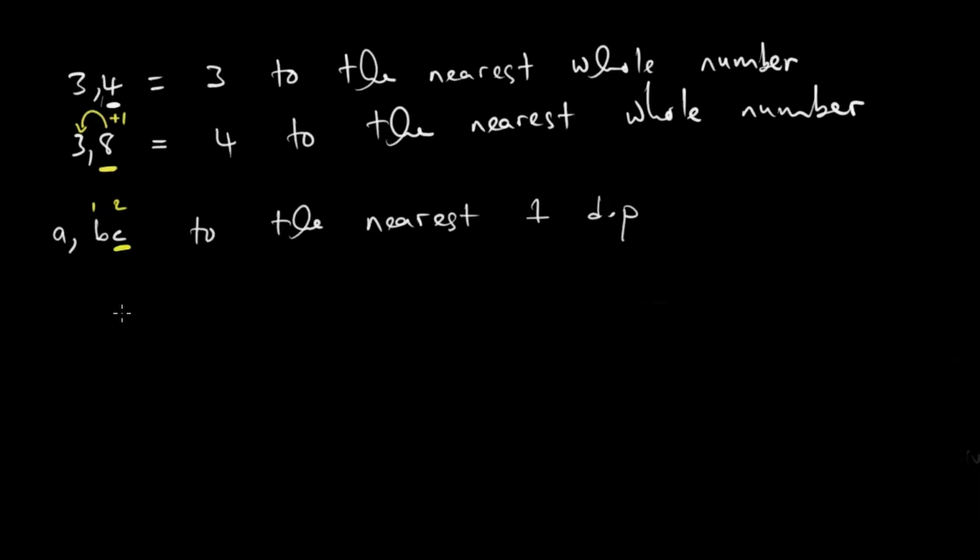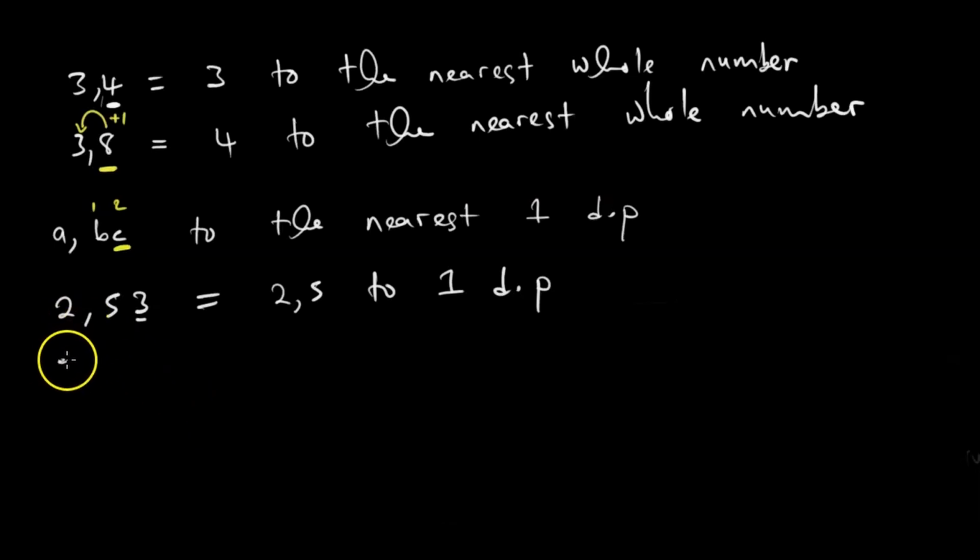Now, if we want to look at some examples, say we have 2.53 to 1 decimal place, we look at the 3 here. It does not have a rounding off effect. It means it's just 2.5 to 1 dp. dp is just to shorten decimal place.